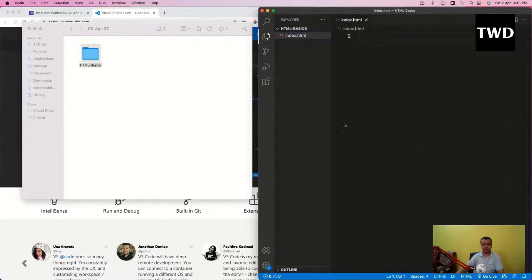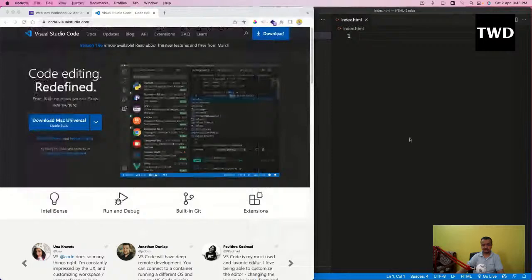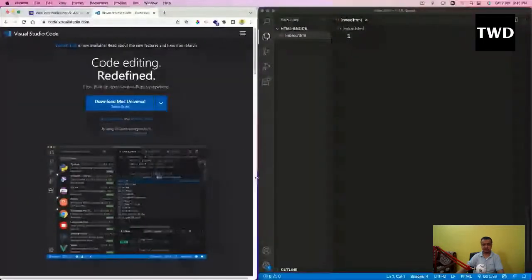Now we will create all of our project in this index.html file only. Let me make it a bit smaller. So like this. Okay, we are going to do everything here only.